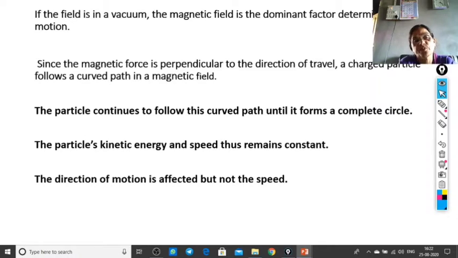The magnetic force is perpendicular to the direction of travel. Hence, the charged particle follows a curved path in the magnetic field. The particle continues to follow this curved path until it forms a complete circle. The particle's kinetic energy and speed thus remain constant, because the particle follows a circular trajectory. The direction of motion is affected but not the speed.